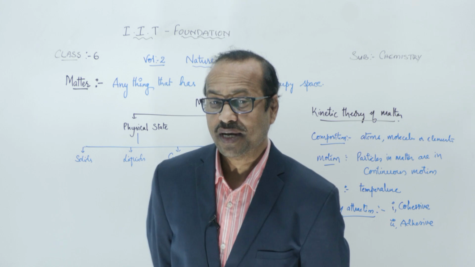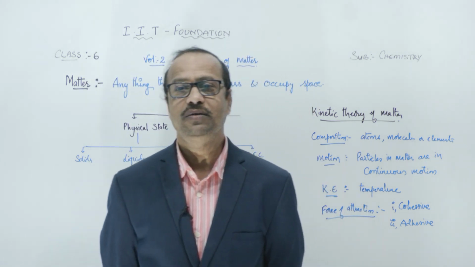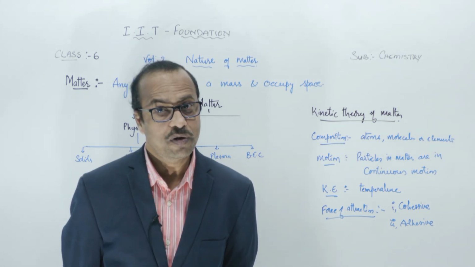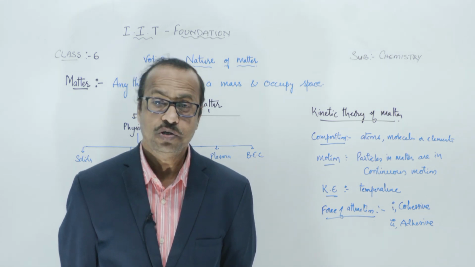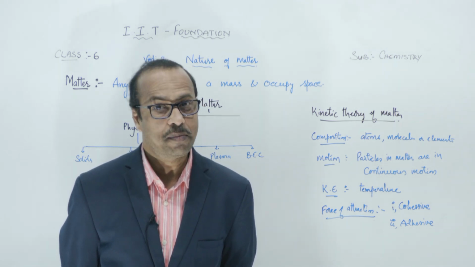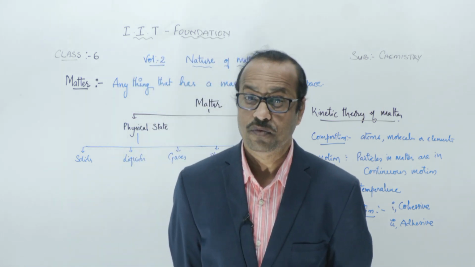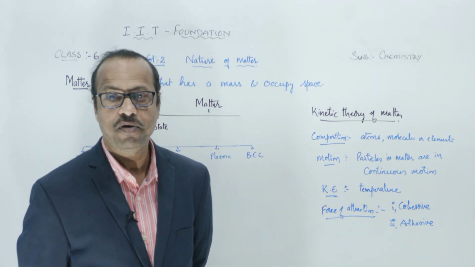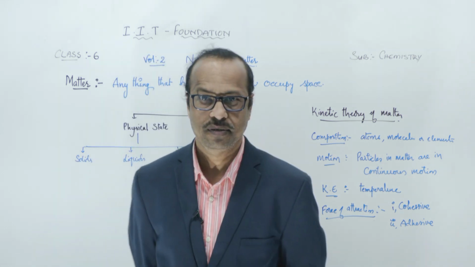That force of attraction which exists between these water molecules is called a cohesive force. The force of attraction between one water molecule and another water molecule is called a cohesive force. Both are water only, means the same type of particles. If the force of attraction is present between two similar type of molecules or particles, it is called a cohesive force.